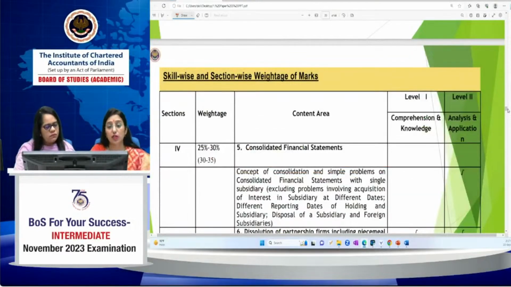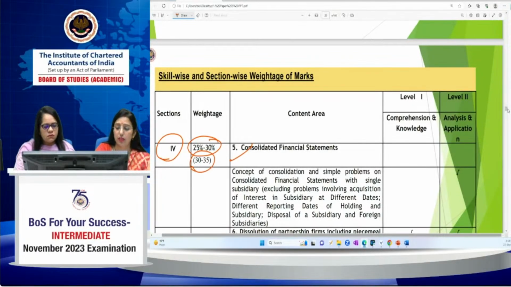Last section, an important section, covers the weightage 25 to 30%. That means 30 to 35 marks, and it is related to consolidation and partnership. From consolidation, only application and analysis questions will be there, and from partnership, both types of questions may be asked. It can be from comprehension and knowledge and from application and analysis.